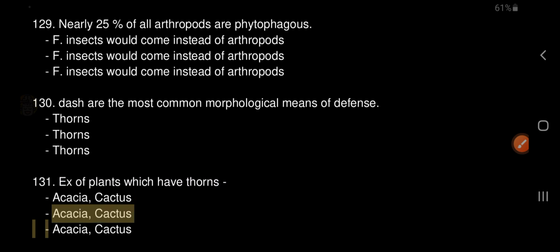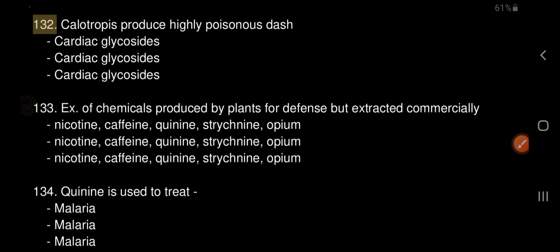132. Calotropis produce highly poisonous dash. Cardiac glycosides. 133. X of chemicals produced by plants for defense but extracted commercially: nicotine, caffeine, quinine, strychnine, opium.